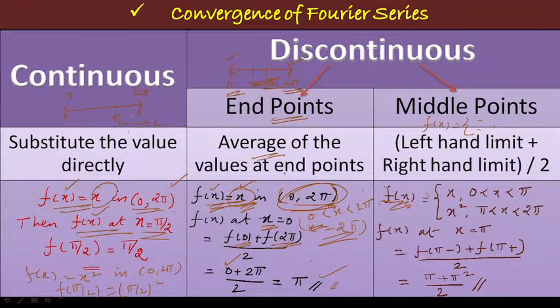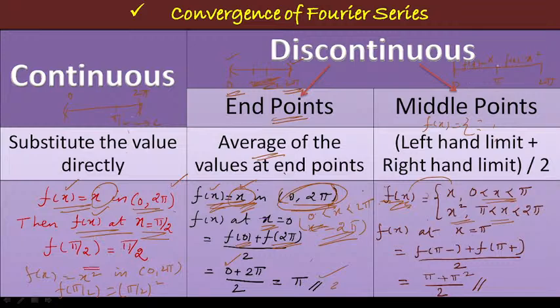I am going to take the function f of x equal to x in the interval 0 to pi, and the function f of x equal to x square in the interval pi to 2 pi. I am just drawing this here. So the full range is 0, 2 pi. Instead of defining the function f of x as a single function, take two different function values. So at 0 to pi, it takes the value f of x equal to x, and at pi to 2 pi, it takes the value x square.